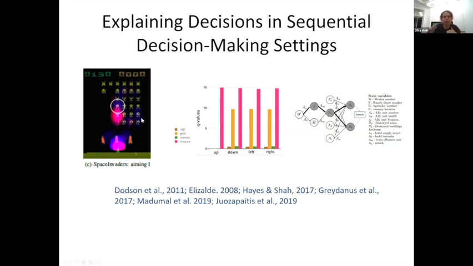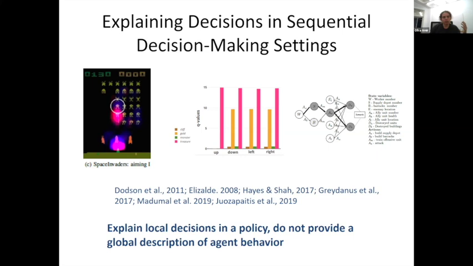And there are also some causal approaches where you try to say, the agent performed this action because of something that happened in the past or because it enables something in the future, but this requires a causal model of the world. And these approaches are all explaining these local decisions, and they don't give you a global description of what the agent is doing. And in my group, what we've been working on recently is mostly this complementary question of describing the overall policy of the agent.